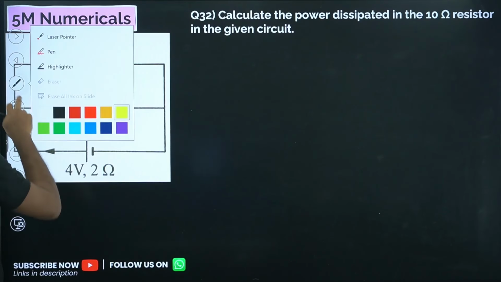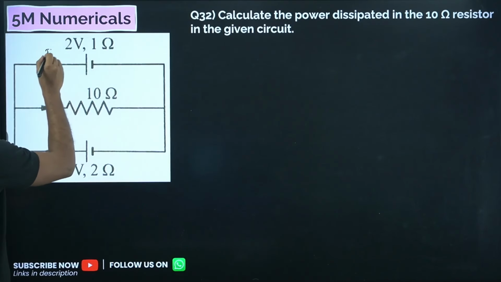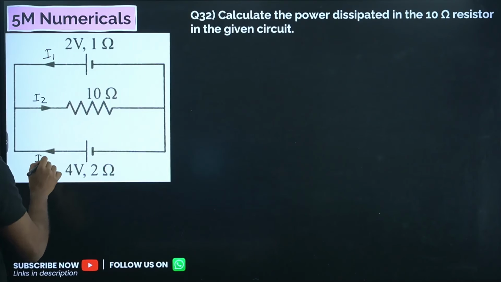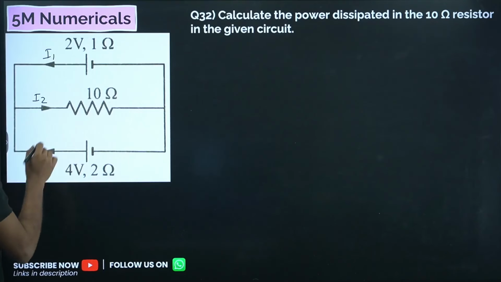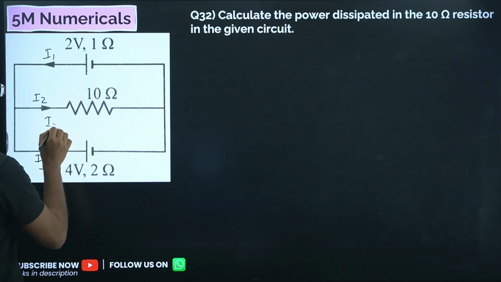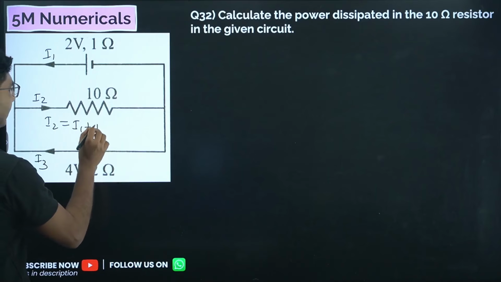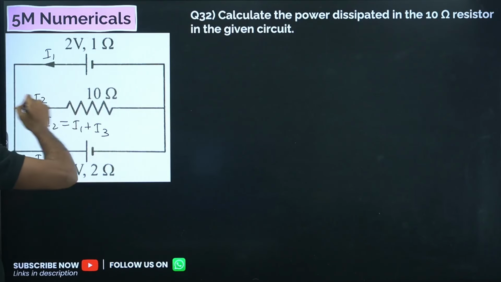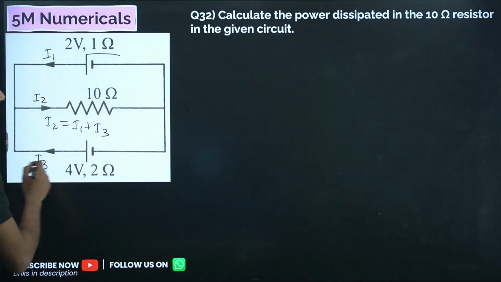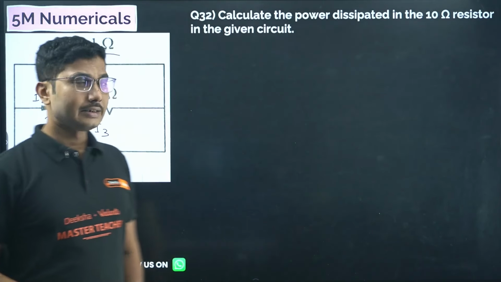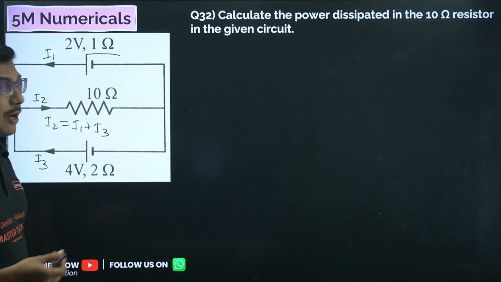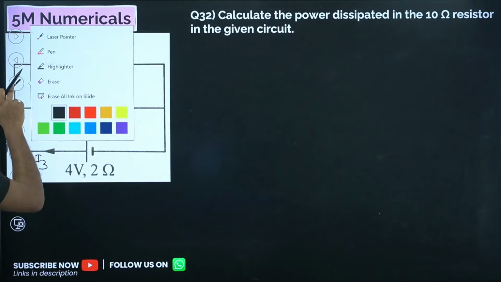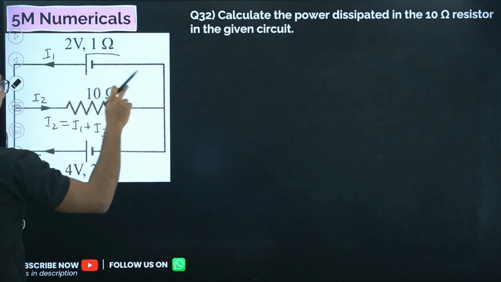Suppose the current through this is I1, current through this is I2, current through this is I3. Then from Kirchhoff's laws, we can say I2 equals I1 plus I3. Then you apply KVL across this loop, KVL across this loop, and then you calculate I1, I2, I3. We are trying to find the power through this 10 ohm resistance, so I2 you have to calculate. Once we calculate I2, I squared R will be the power dissipated in this resistor.